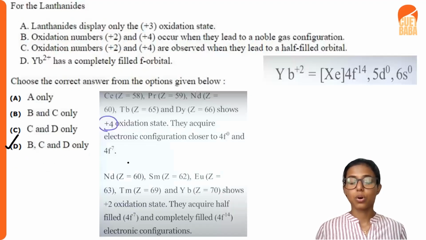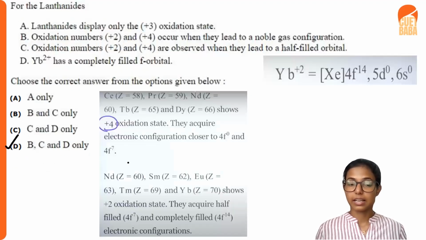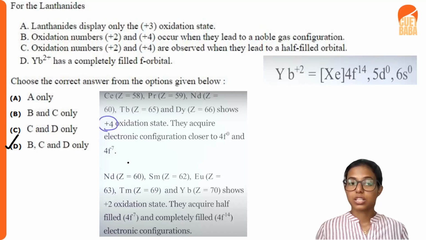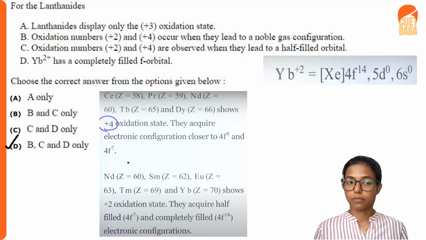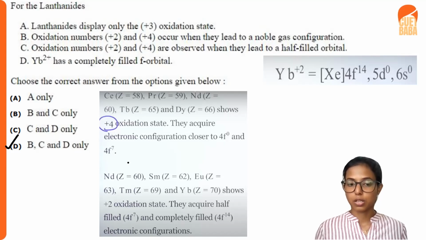So when we see the case of lanthanides, it is said that the lanthanides will display +2 and +3 oxidation states. It will not only be seen in the +3 oxidation state. So statement A is wrong. And oxidation numbers +2 and +4 occur when they lead to noble gas configuration. That is true, because it is more stable. And the +2 and +4 oxidation states also lead to half-filled orbitals. So that statement is also correct.